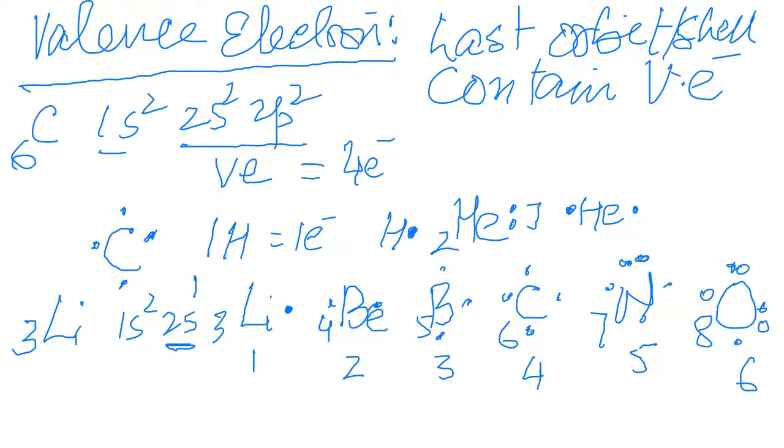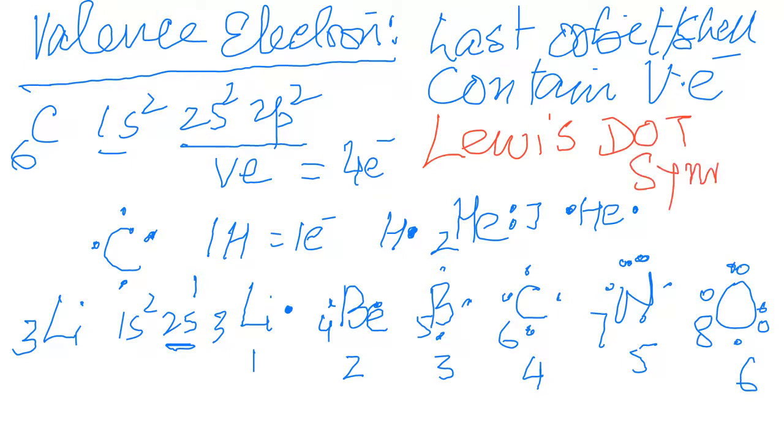Okay. These depend on the valence electron, how to write the Lewis dot formula. This is called the Lewis dot symbol, right? These are the dots. Dot means electron. So how to write the Lewis dot symbol of any atom, either metal or non-metal? This will be based on valence electron, only valence electron.